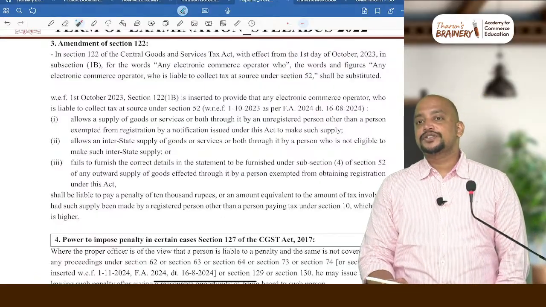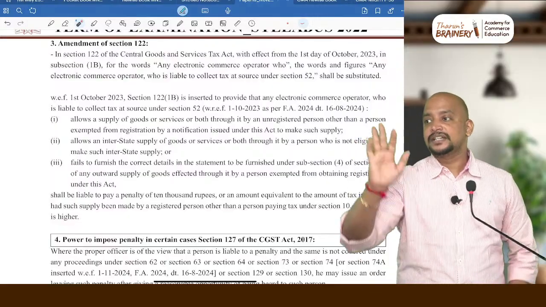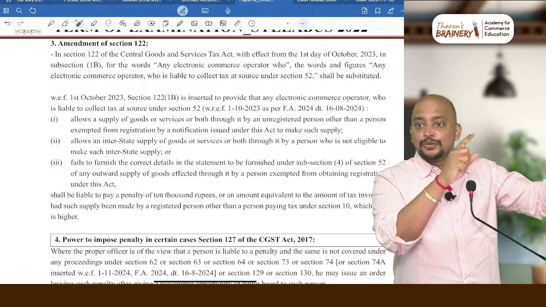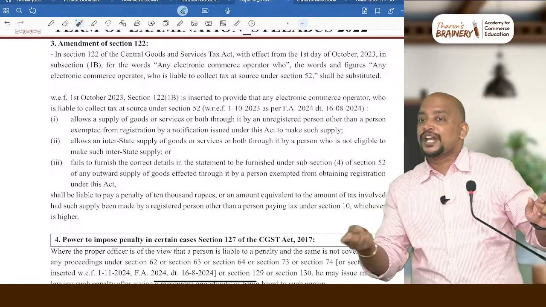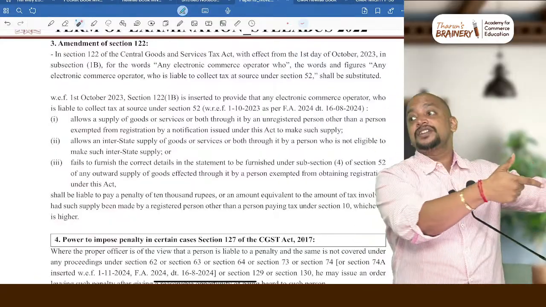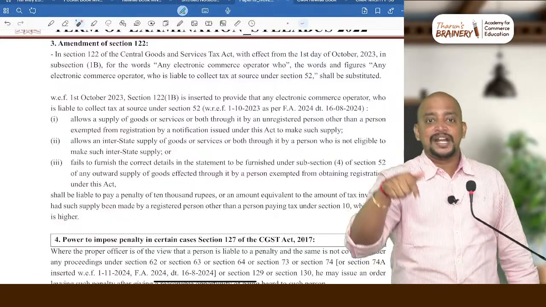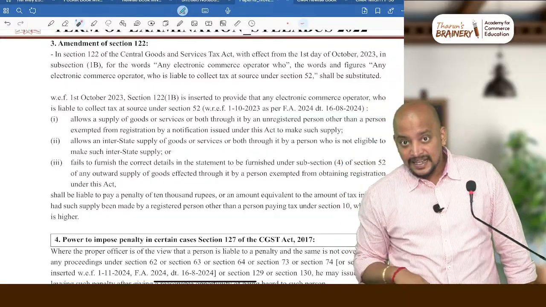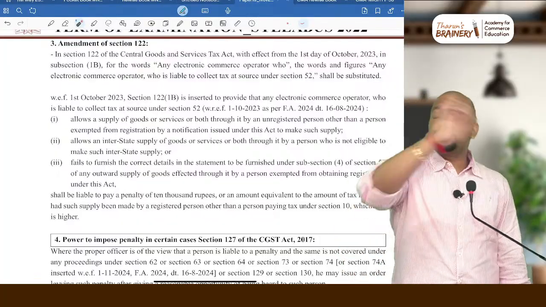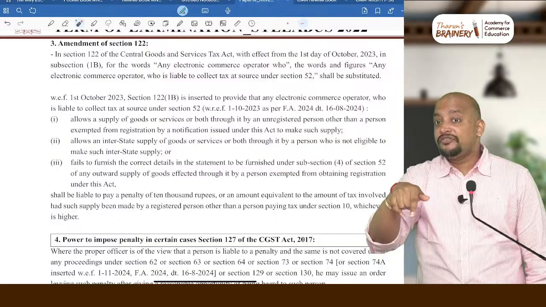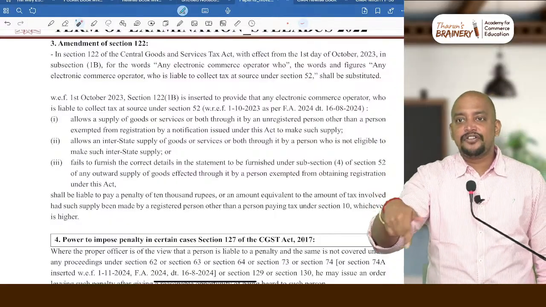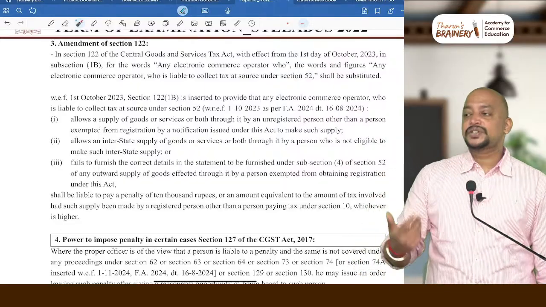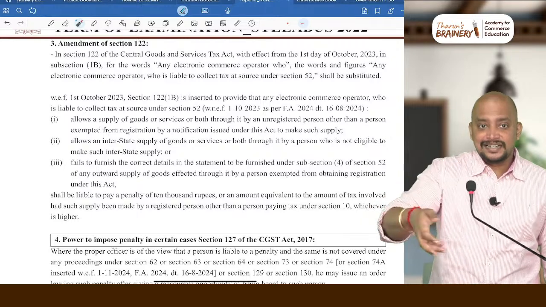What penalty on e-commerce operator? Why will this penalty come on e-commerce operator? Listen, an e-commerce operator should not allow an unregistered person to make supply through their platform without obtaining a unique enrollment number. If they allow an unregistered person to make supply without obtaining a unique enrollment number, there will be a penalty on the e-commerce operator. Plus, they should not allow a person under the composition scheme to make supply of services through their platform. If they allow, then the penalty will be under 122(1)(b). And next one, they should file GSTR 8 return.